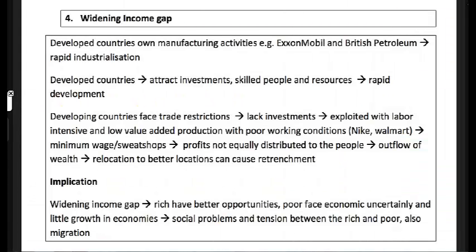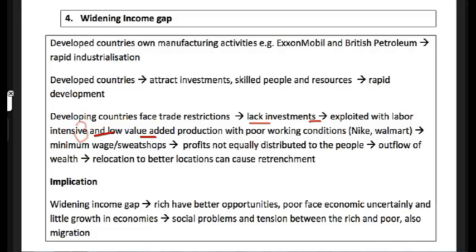So let's go back to this. So 3 examples. 1, developed countries own the manufacturing activities such as ExxonMobil and British Petroleum. This allows them to industrialize rapidly. 2, they are able to attract investments and the skilled people. This leads to rapid development. 3, whereas yours is the widening gap, right? Developing countries have trade restrictions. They lack investment and they are exploited with low value added, labor intensive products.